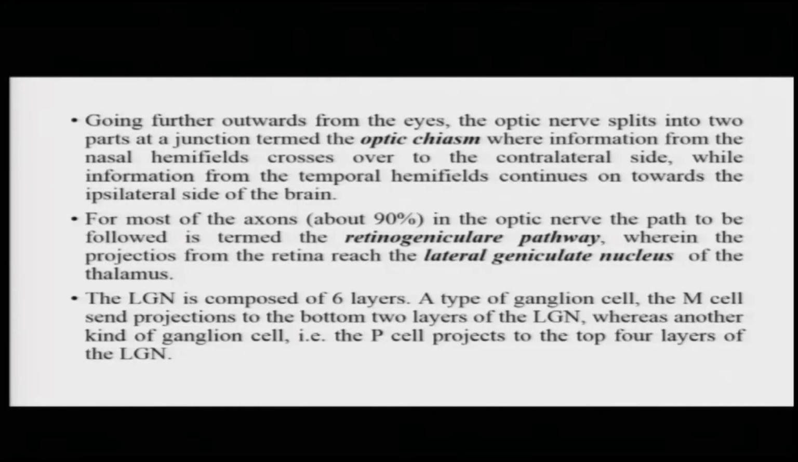For most of the axons from the optic nerve, about 90% of them, the path that they follow is called the retinogeniculate pathway, wherein the projections from the retina reach the lateral geniculate nucleus of the thalamus. This lateral geniculate nucleus of the thalamus is composed of 6 layers. M cells, which are a type of ganglion cells, send projections to the bottom 2 layers of the LGN, whereas the P cells, which are another type of ganglion cells, send projections to the top 4 layers of the LGN.